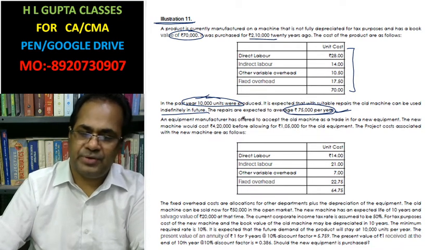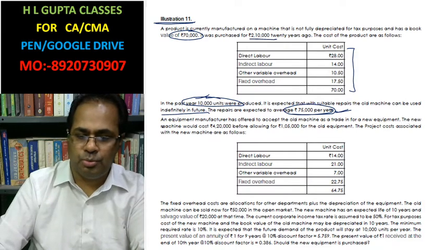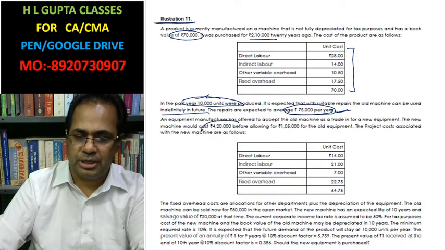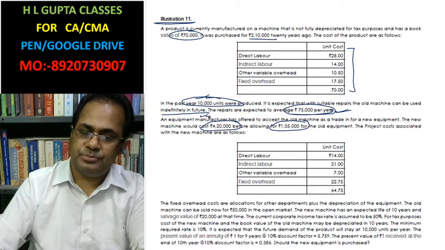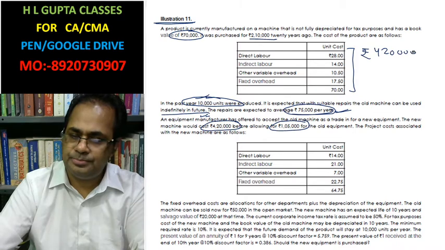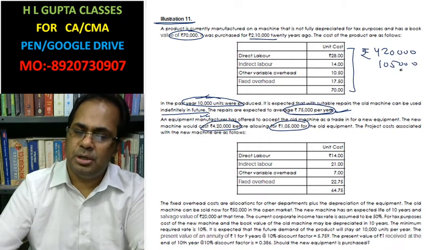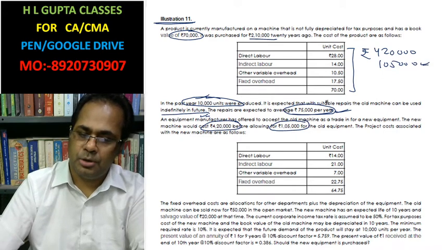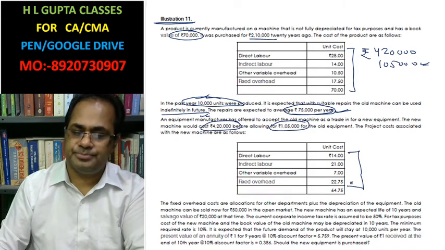An equipment manufacturer has offered to accept the old machine as a trade-in for the new equipment. The new machine would cost rupees 4,20,000 before allowing 1,05,000. The equipment manufacturer is saying, I will provide the new machine at rupees 4,20,000 and I will deduct rupees 1,05,000 for the old machine. The manufacturing cost for the new machine will be this.